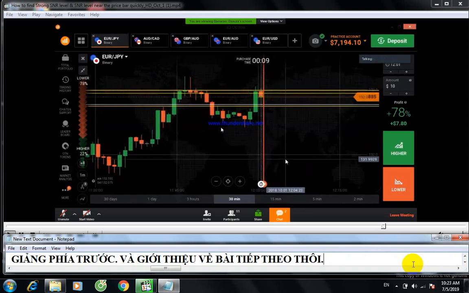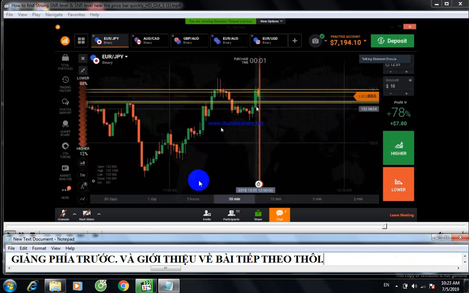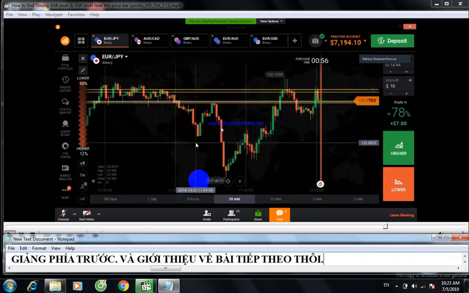Okay? So you can see the rejection from the same level, because this is a level, this is a level, get this level. So strong levels will always work. Most of the time, almost every time it will reverse the market. Okay, but I will teach you how to trade on strong levels. So today's topic is how to draw the strong levels. The strong levels will give you a good indication.